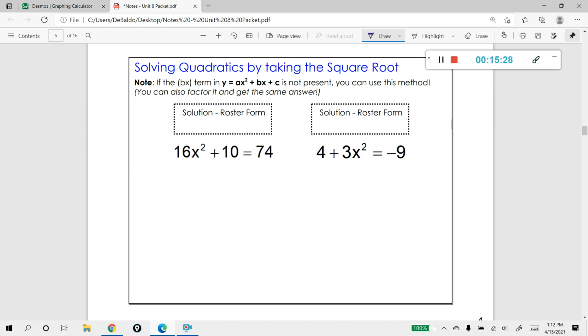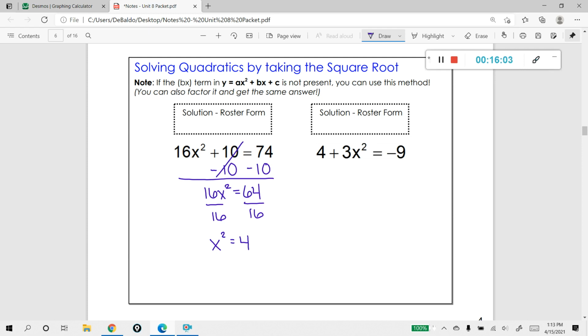So watch what I'm going to do. I'm going to simply subtract 10 from both sides. In doing that, I'll end up with 16x squared is equal to 64. The goal here is to solve for x, because that is where your graph crosses the x-axis. So let's go ahead and do that using our equation skills and divide both sides by 16. That will leave me with x squared is equal to 4.